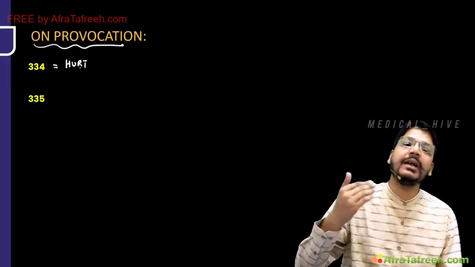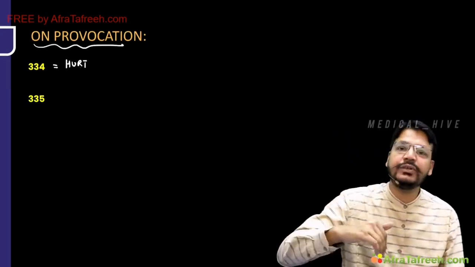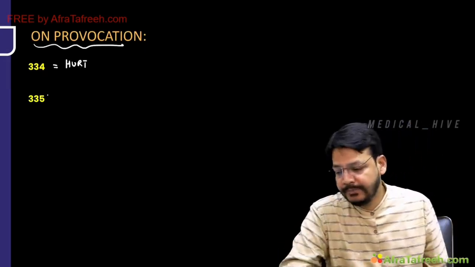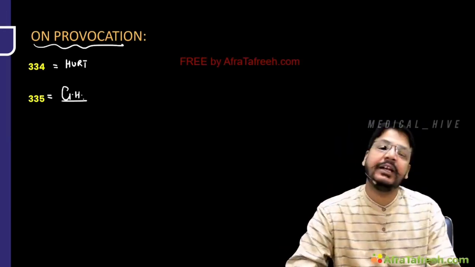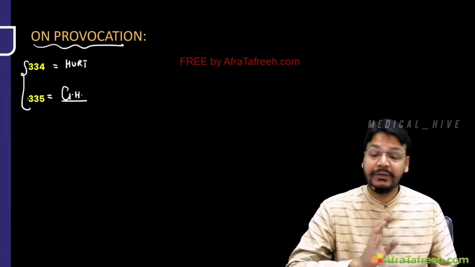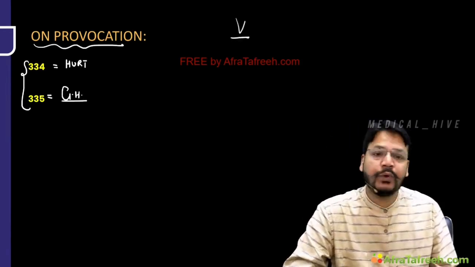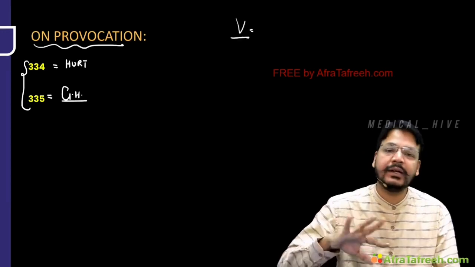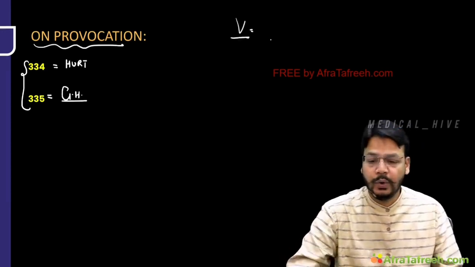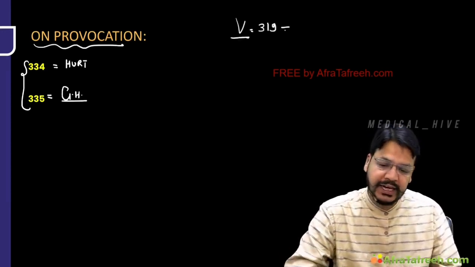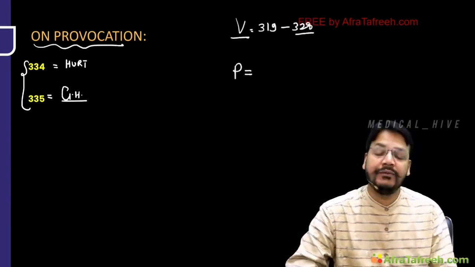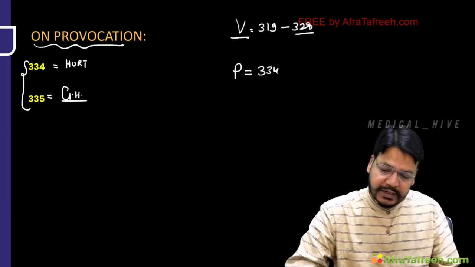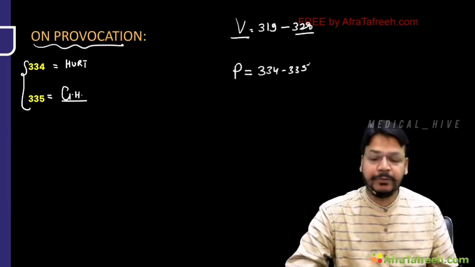On provocation, if someone abused you and then you produce hurt, it is 334 IPC. And after provocation, if you produce grievous hurt, it would be 335 IPC. So, Dr. Saab, you can remember: first was voluntarily producing hurt and grievous hurt. I told you all the IPC from 319 till 328. Now, after provocation, VP, I told you 334 and 335.